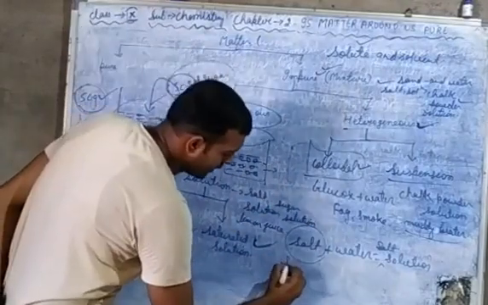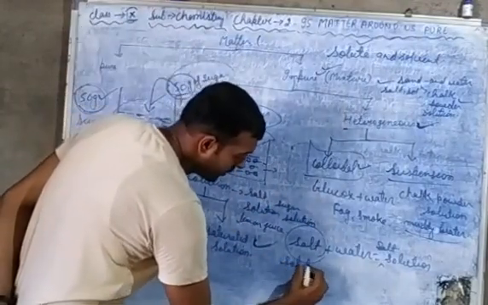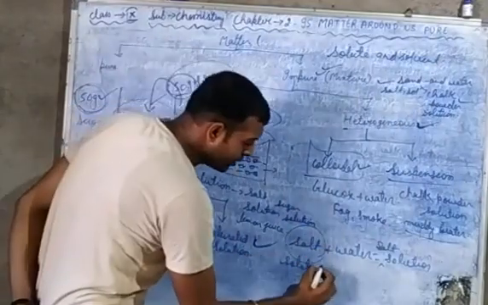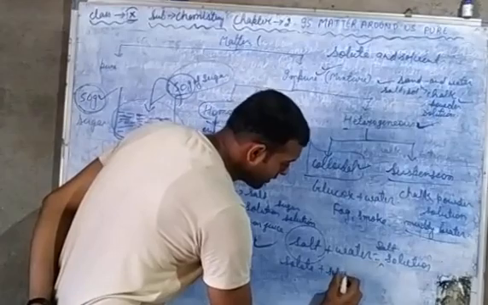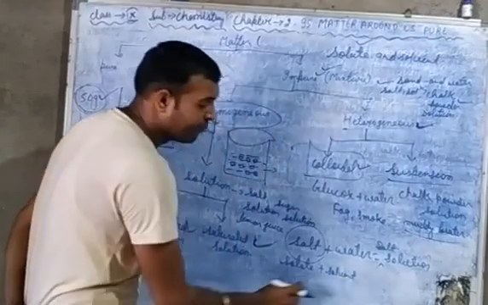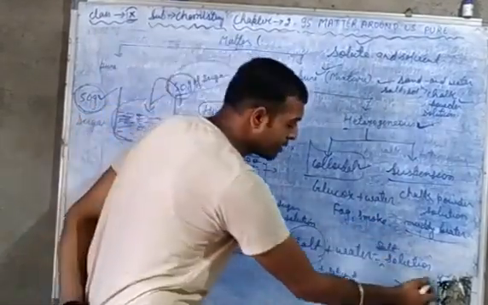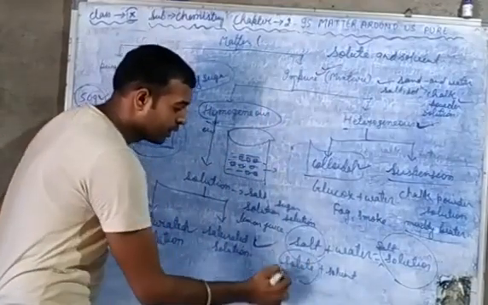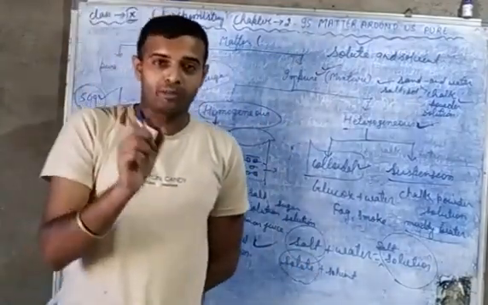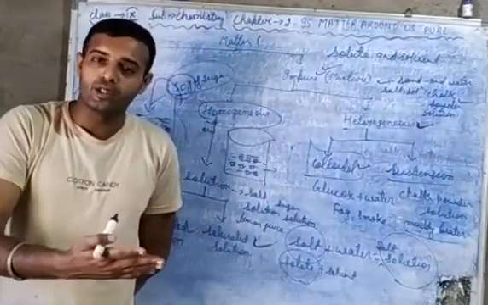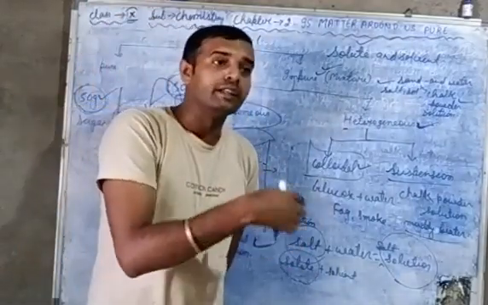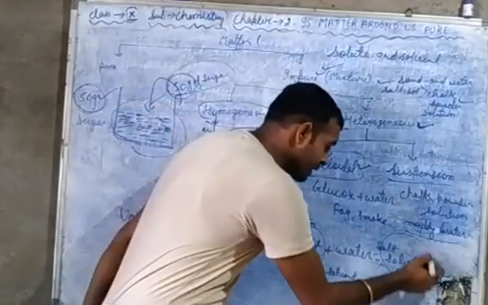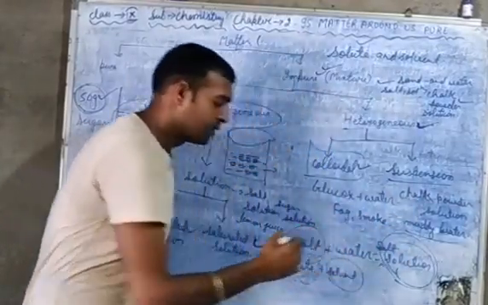Salt is a solute which is lesser in amount in a solution, and water is the solvent which is larger in amount in a solution. So the substance which is present in lesser amount in a solution is known as a solute, and the substance which is present in a larger amount in a solution is known as a solvent.